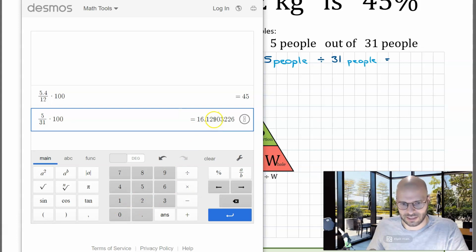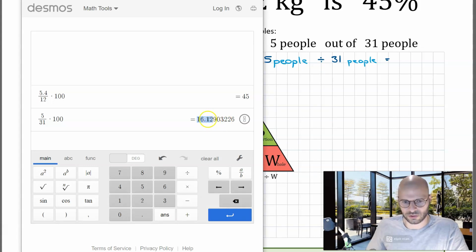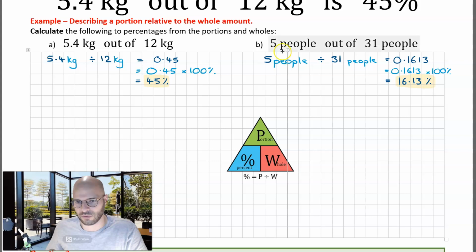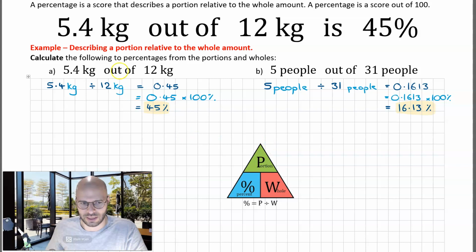And rounding this to 2 decimal places, I'll get 16.13. So because this 9 here is greater than 5, it's going to turn this into a 3. So, thus showing that 5 people out of 31 people is 16.13%.